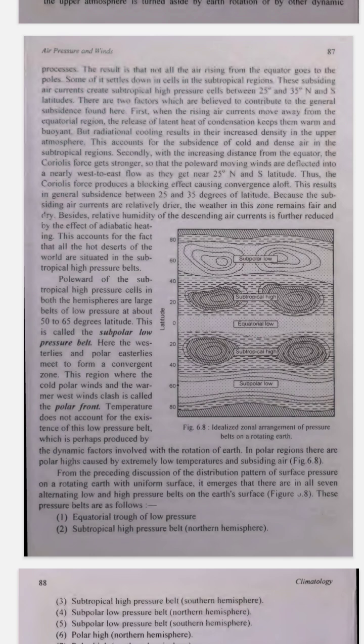4. High pressure zones. Subtropical highs. The sinking air creates high pressure zones around 25 to 35 degrees latitude north and south of the equator. These areas are called subtropical high pressure cells.